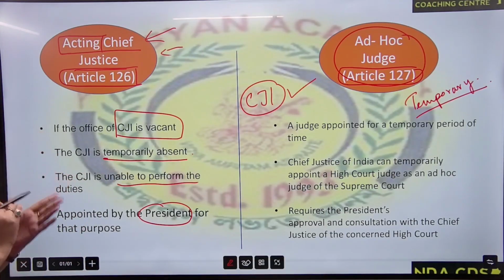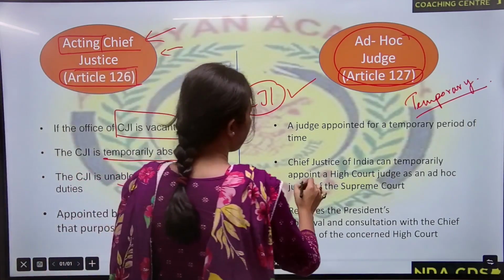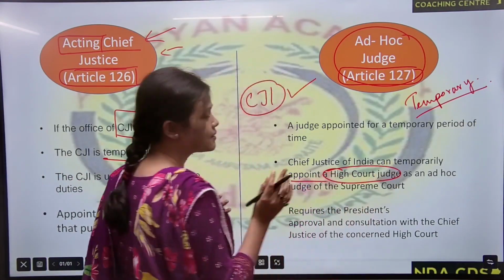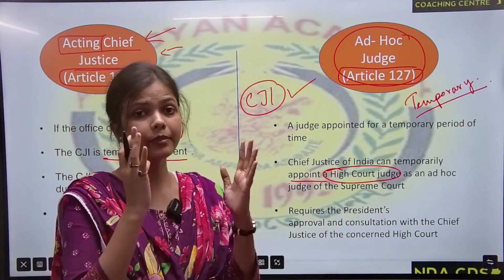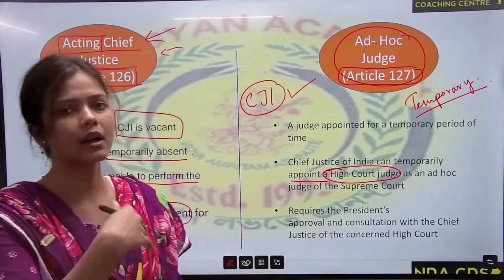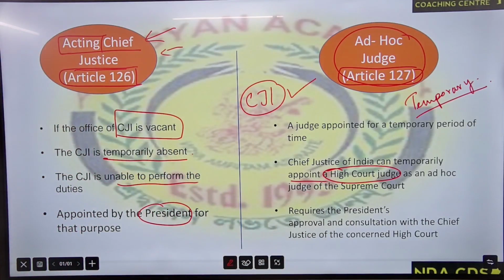In that case, the CJI can temporarily appoint a High Court judge as an ad hoc judge. So a judge of any High Court can be brought temporarily to do the work of the Supreme Court. Okay.